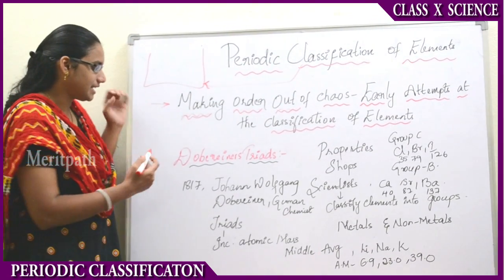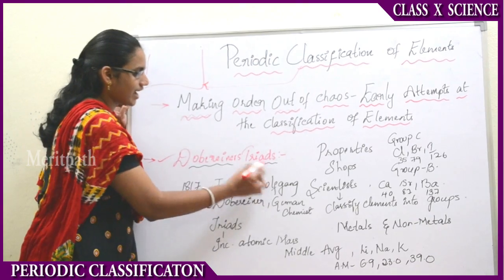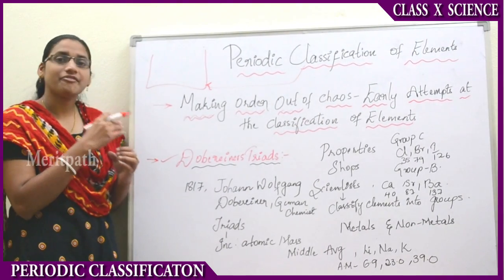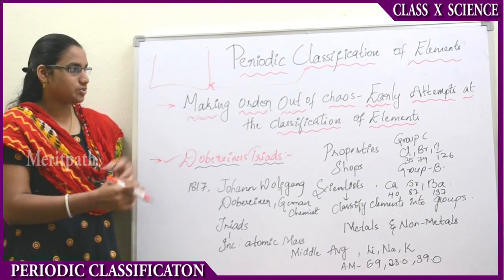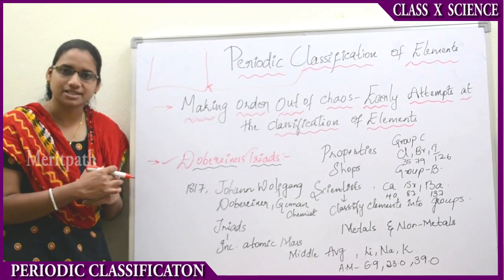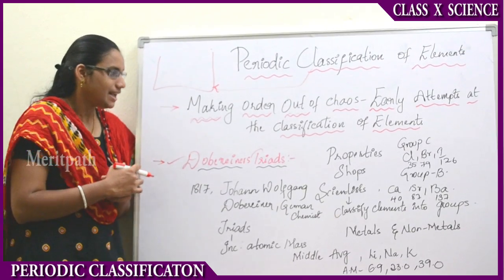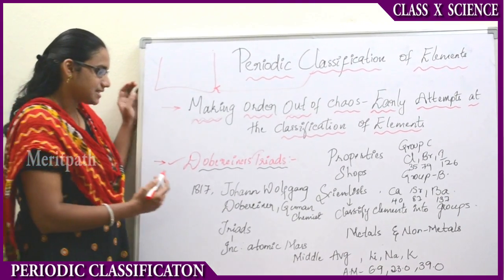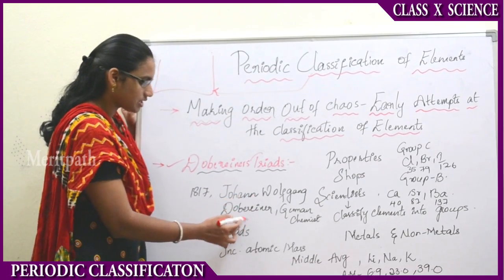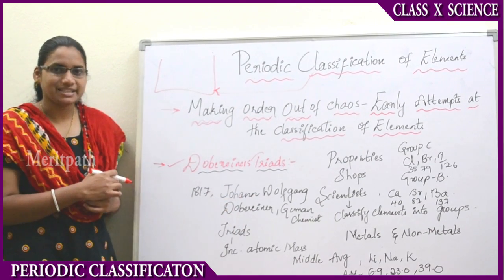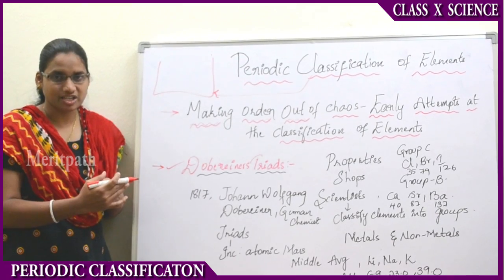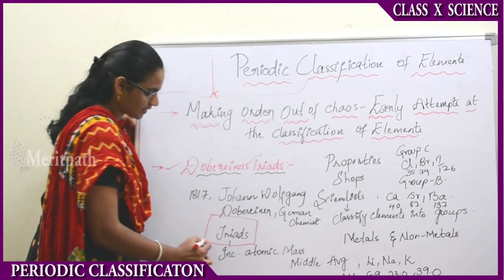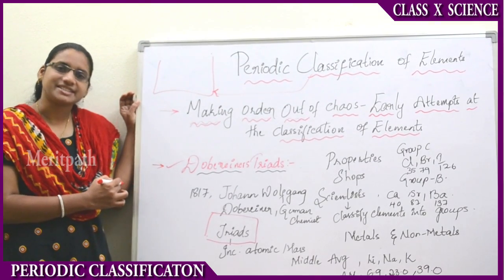The first scientist was Johann Wolfgang Döbereiner, a German scientist, who did the first classification, said to be the early attempt at the classification of elements. In 1817 he did a classification called triads.